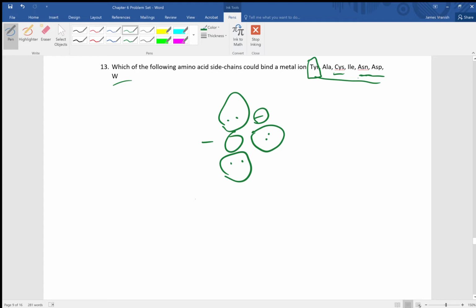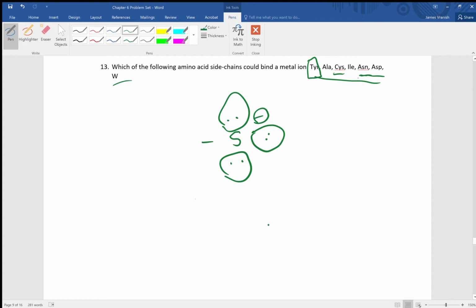Cysteine is very similar in this regard. Cysteine has an SH group, which can get deprotonated, become an S-, and so it has lone pairs of electrons, and it can have a negative charge. Therefore, it is potentially very good at binding to metals.